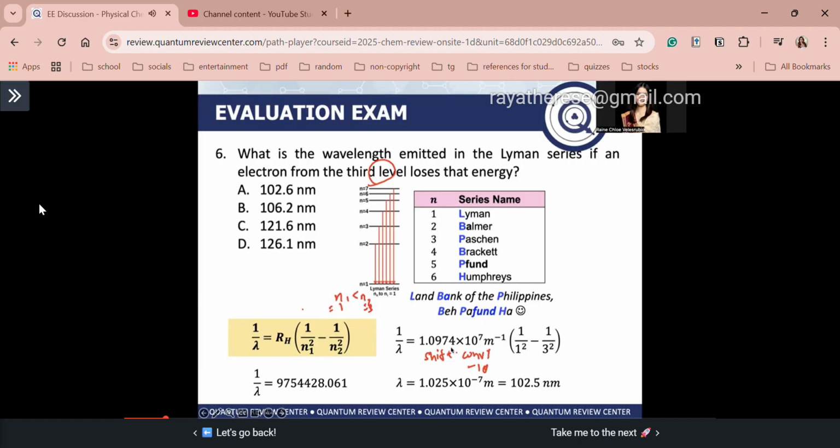Now we need our answer in nanometers, so convert meters to nanometers. Remember, 1 nanometer is equal to 1 times 10 to the power of negative 9 meters. Solving, we get 102.5 nanometers. Which is the closest? Of course, letter A. I hope that's clear, guys. Okay, next.